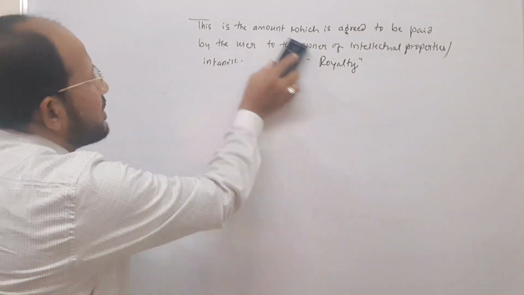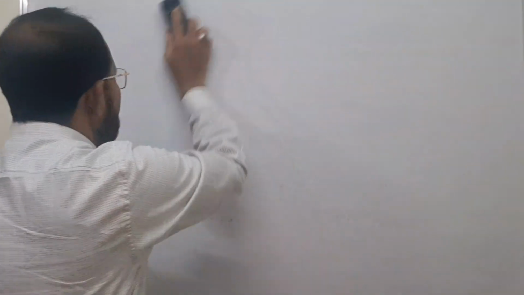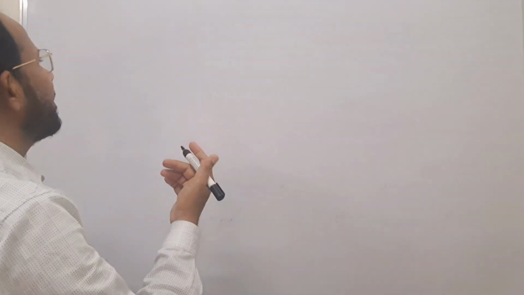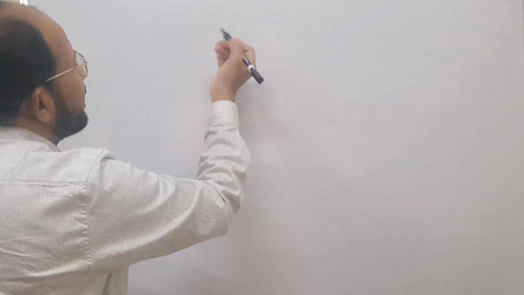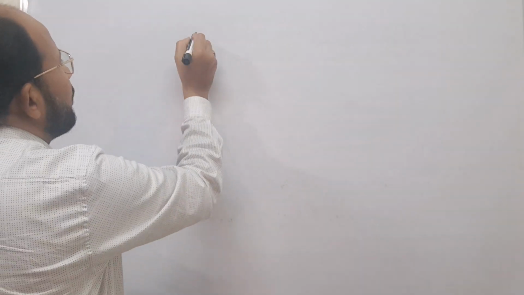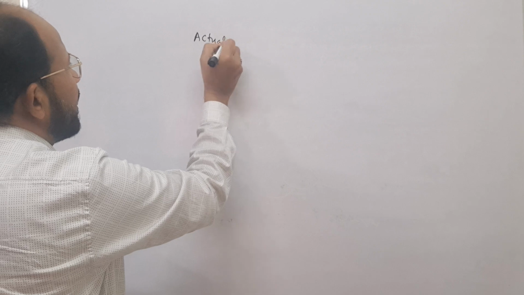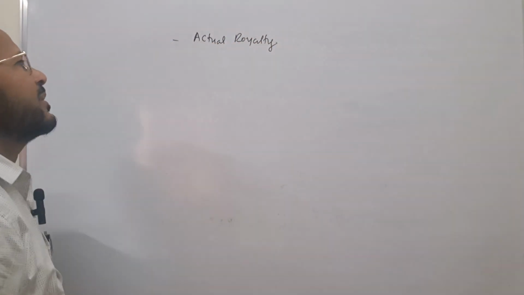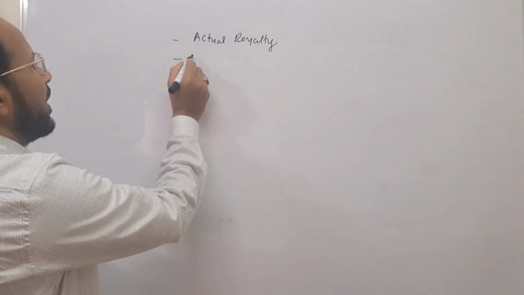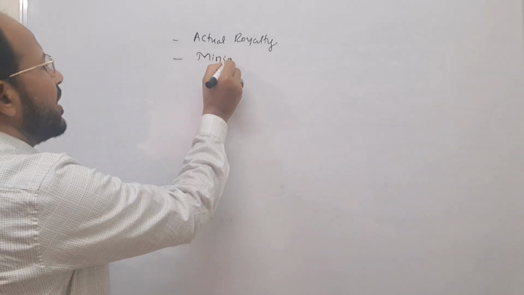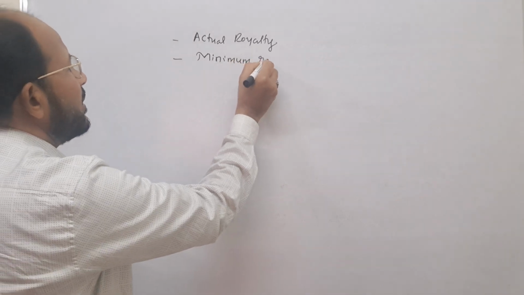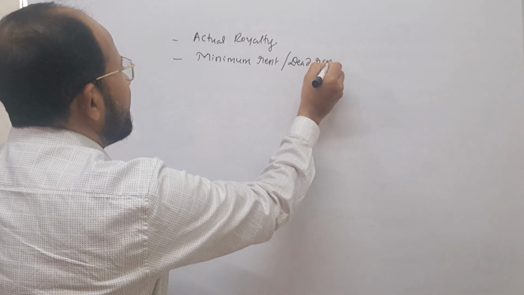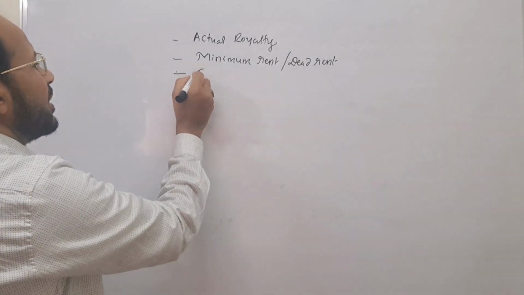You are going to come across some different terms at the time of solving the problems. Such important terms are: first one is actual royalty, very simple, try to understand. Actual royalty. Next important term is minimum rent. This is also called dead rent. Dead rent. Next, the third one is